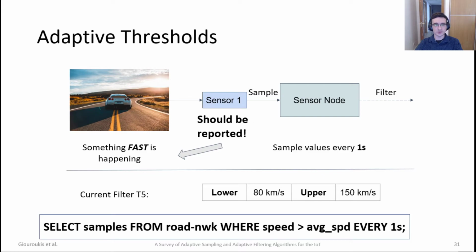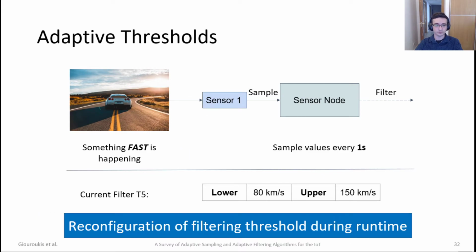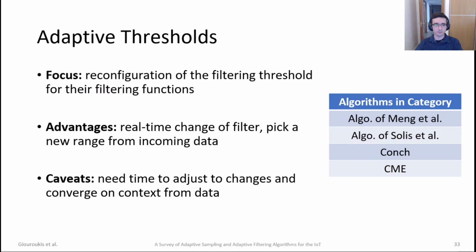There it should also change the threshold and this incident should be reported to the sink. This is the main focus of the whole category: real-time reconfiguration of filtering thresholds. The main advantage is that this happens in real time, so there's no real interaction from the user. Pick a new range from the incoming data and stick with it, or change it depending on the input.